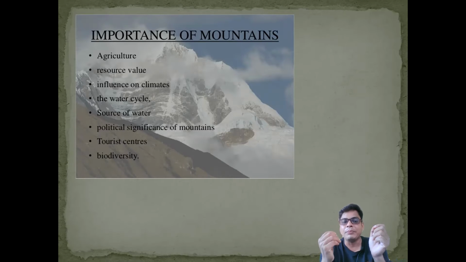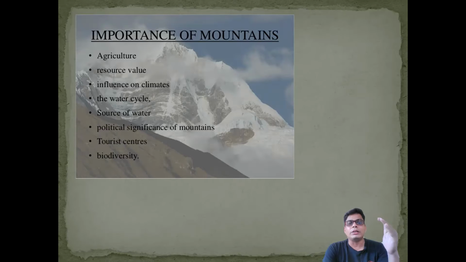Another thing is the tourist center. There are a number of tourist spots in the mountain area of the Himalaya region: in Northeast India, Darjeeling, then Nepal, Kathmandu, then Uttarakhand, Simla, Leh Ladakh, and then Jammu Kashmir. These mountain hills are tourist spots that develop our tourist industry as well.